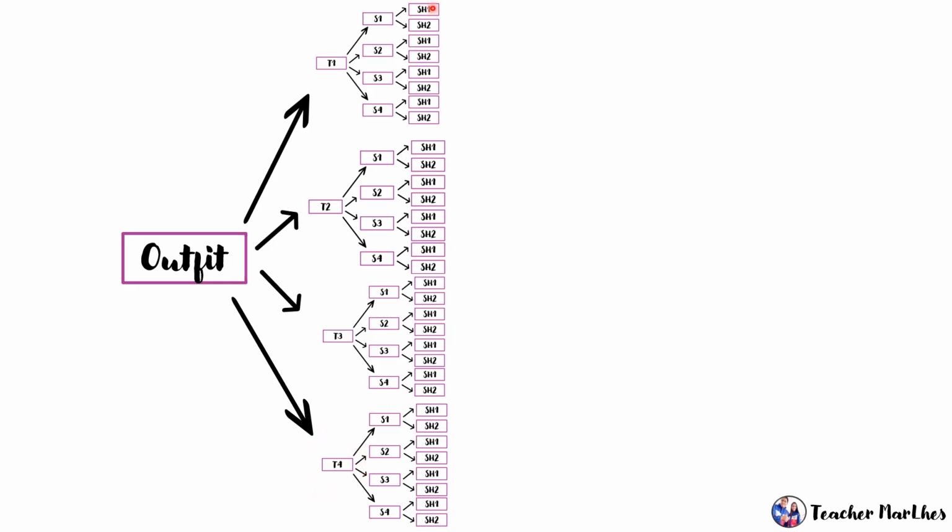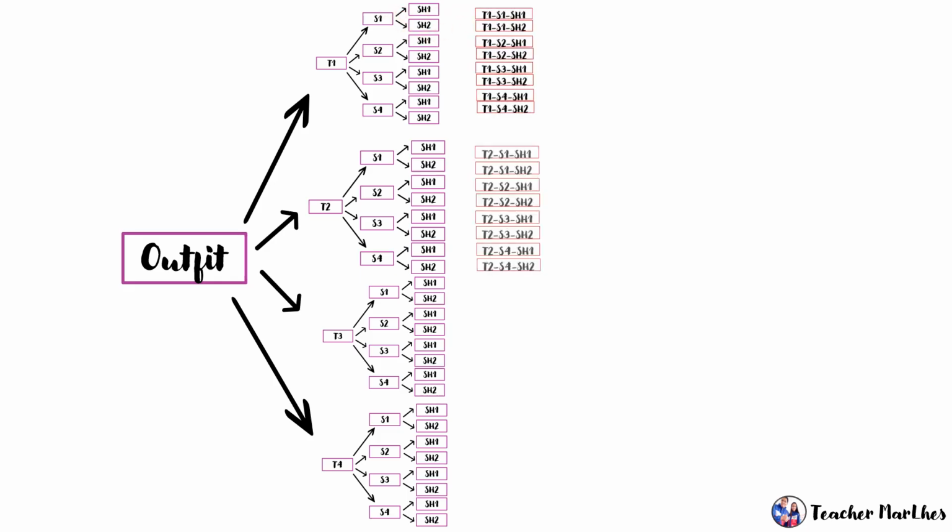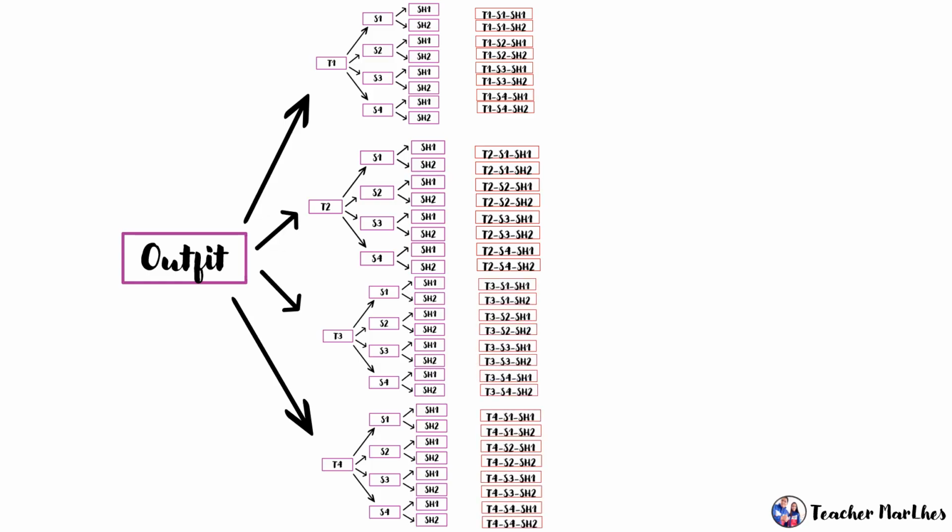Next is yung pangatlong column, yun na po yung shoes. So, simula dito, meron shoes 1 and shoes 2. Sa pangalawa, meron din hanggang po yan sa baba. Since dalawa lang ang shoes, dalawa din yung arrow na kasunod. Then, ang susunod dito ay fourth column, yun na yung mga possible outcomes.